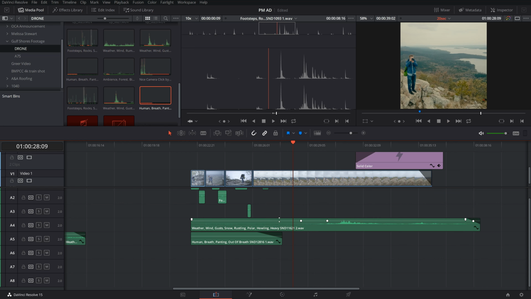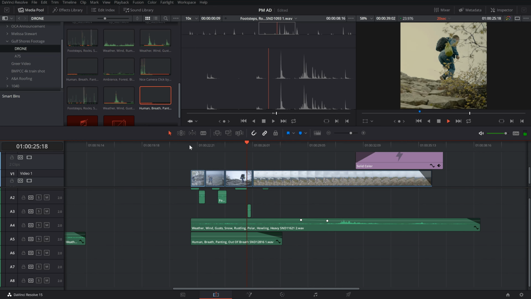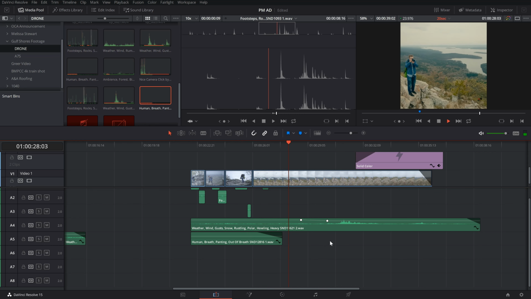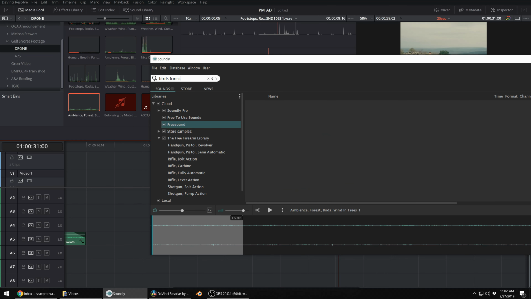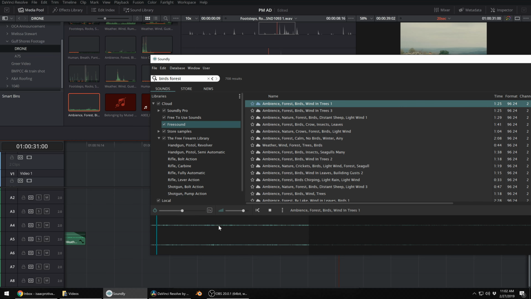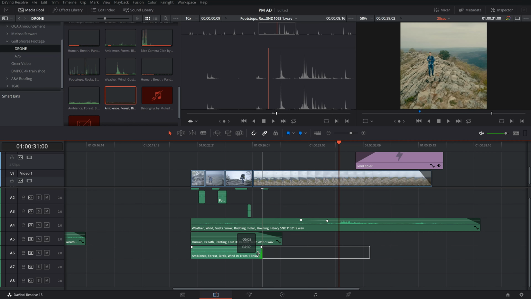I want a little more wind in the beginning, just for some more ambience. And then the last sound is just some birds in the beginning. I'll search for birds forest. That'll work. Just grab a few seconds of that, drop it in. I want that to fade out about there. Bring the level down and let's give it a listen.